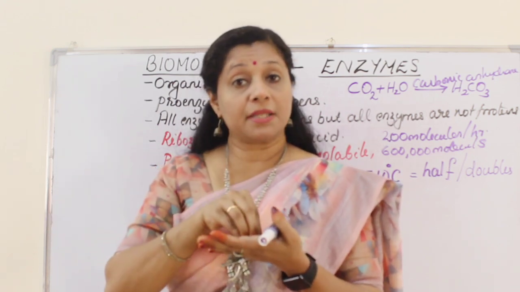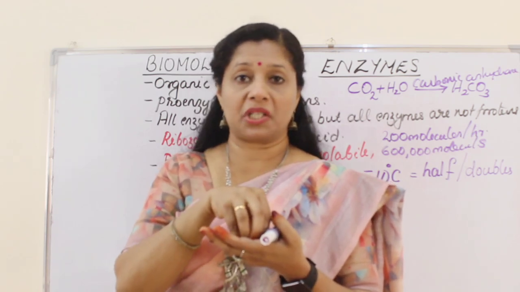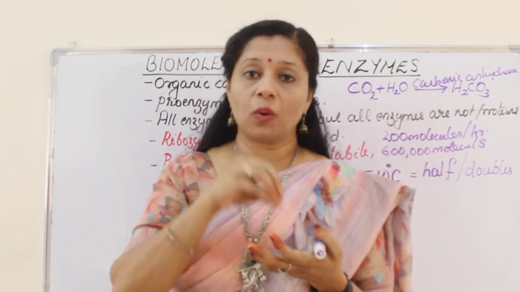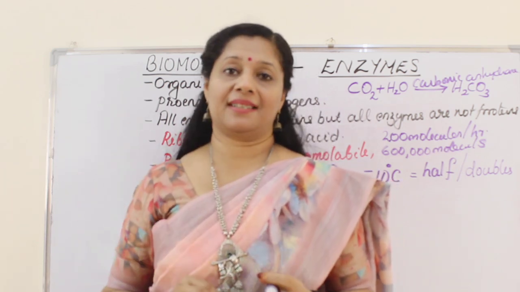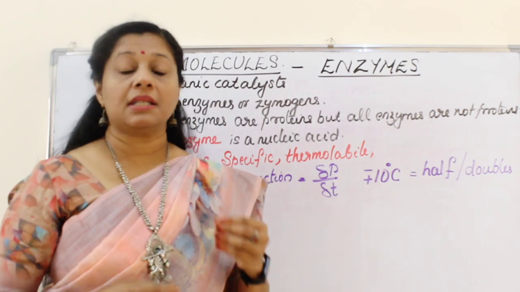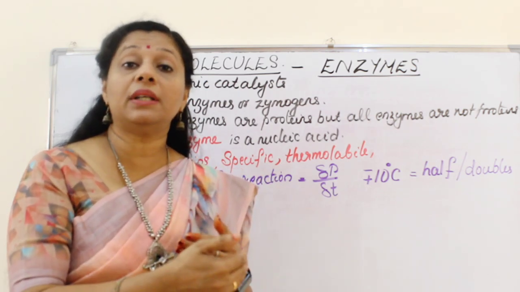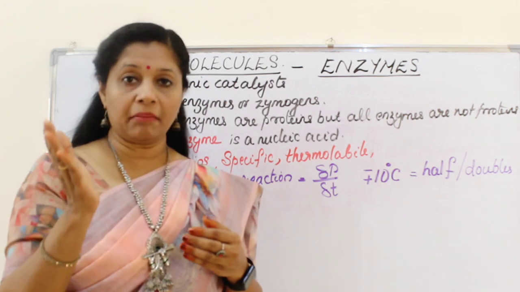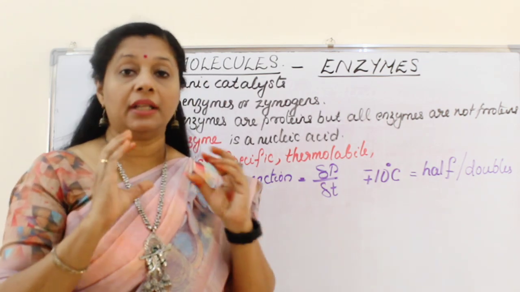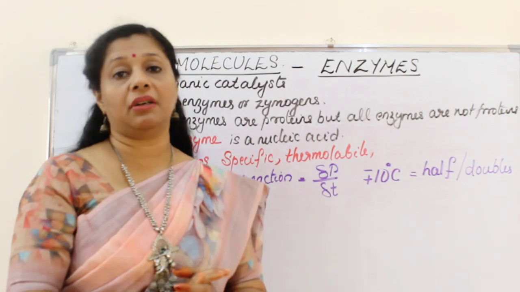So enzymes are very specific. I am very specific to my science students who have taken biology as their optional subjects. So that's called the specificity of enzymes. They can catalyze only a particular substrate. And they are thermolabile. That means enzymes are mostly very sensitive to the temperature. At high temperature and low temperature, their efficiency is affected. They all work in a very optimum temperature suited for that particular enzyme.